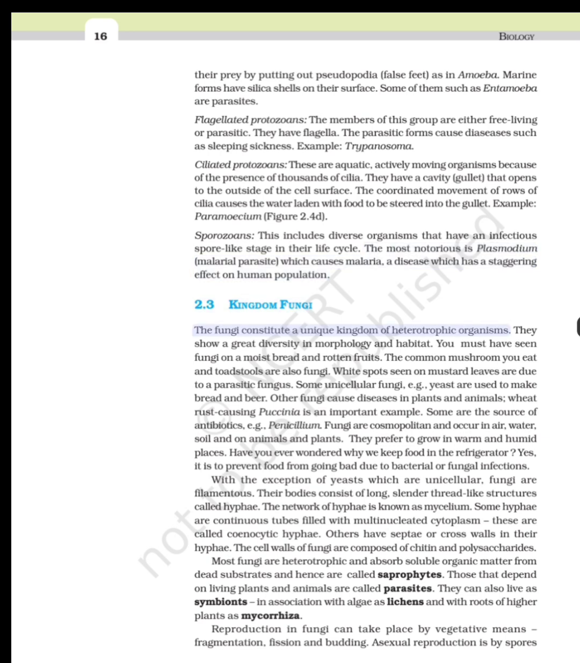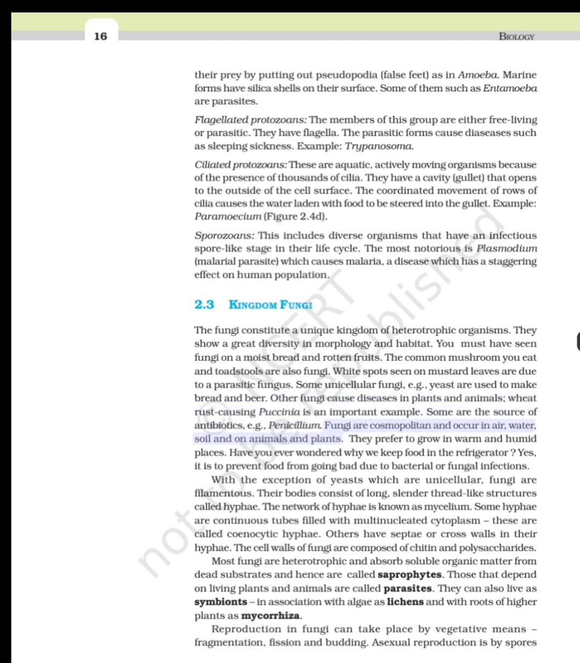2.3 Kingdom Fungi. The fungi constitute a unique kingdom of heterotrophic organisms. They show a great diversity in morphology and habitat. You must have seen fungi on moist bread and rotten fruits. The common mushroom you eat and toadstools are also fungi. White spots seen on mustard leaves are due to a parasitic fungus. Some unicellular fungi, e.g., yeast, are used to make bread and beer. Other fungi cause diseases in plants and animals. Wheat rust causing Puccinia is an important example. Some are the source of antibiotics, e.g., Penicillium.